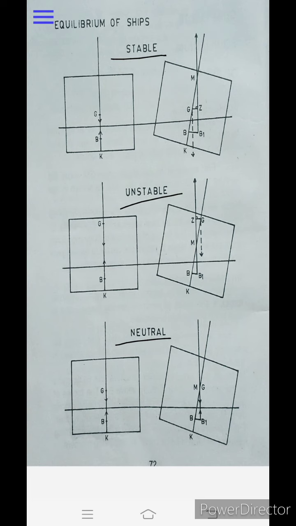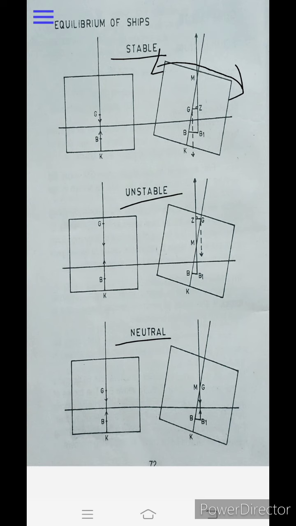Whenever a vessel is swinging, meaning it is moving to the other side in a transverse direction due to the shift of the center of buoyancy, and once it comes back to its original condition, that condition is known as stable equilibrium. In stable equilibrium she always has a positive GM, that is, KG must be less than KM.